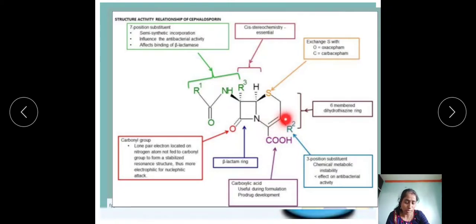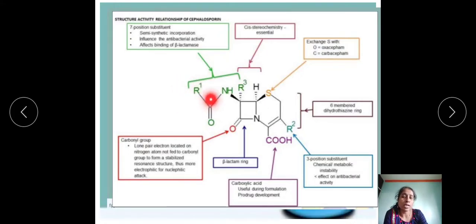Actually, that double bond is important for the antibacterial activity. Okay, if we shift that double bond from this position to this position, at the second and third, it will decrease the activity. Then next, at R1 we can consider the acylamido side chain.